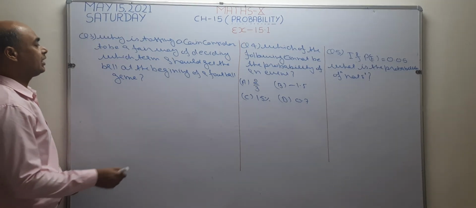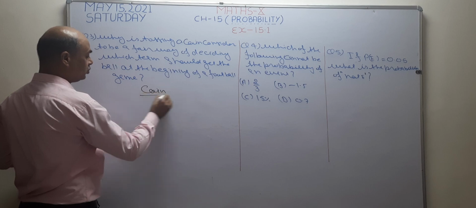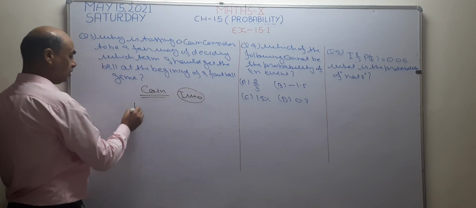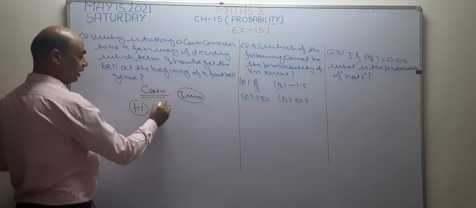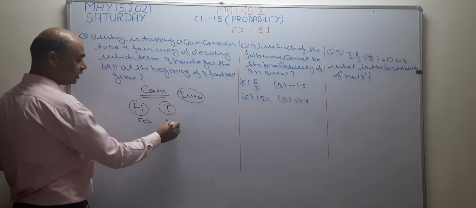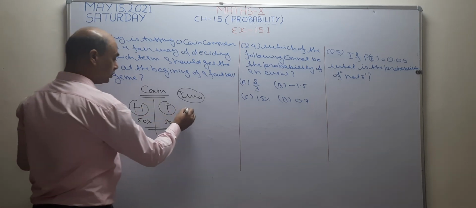Now why do we take a coin? Because the possibility of a coin is only 2. Only 2 possibilities are there. One is head, another is tail. So they have a 50-50% chance. It means they are equally likely outcomes.